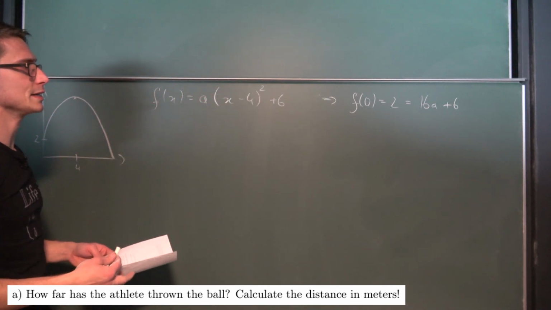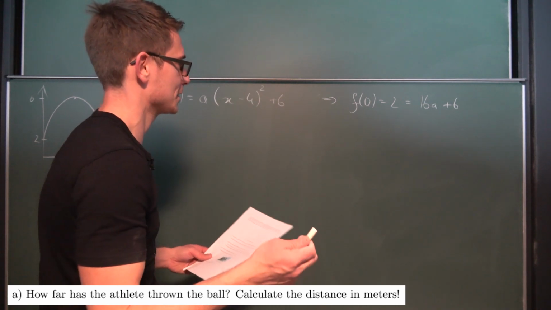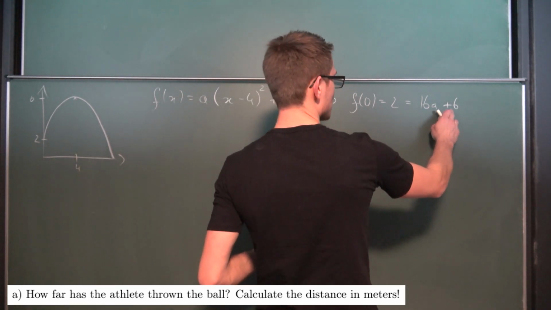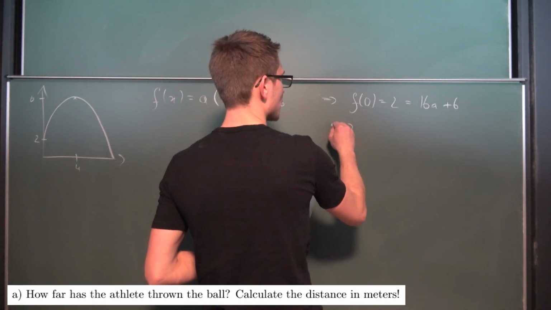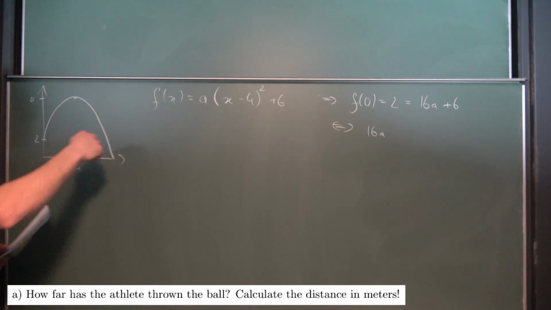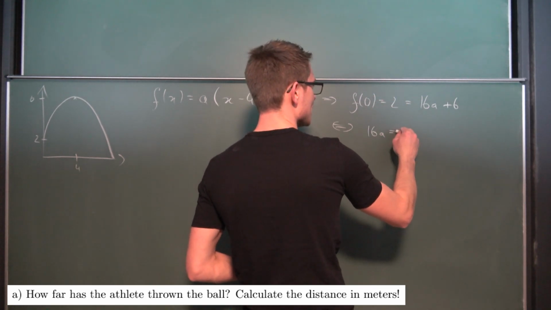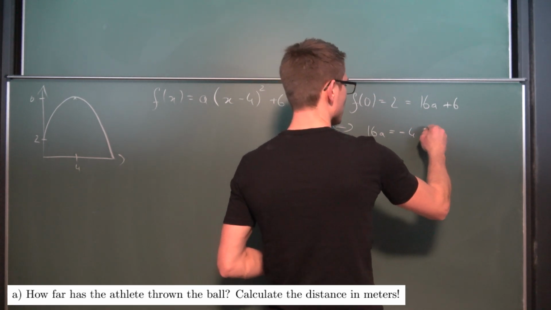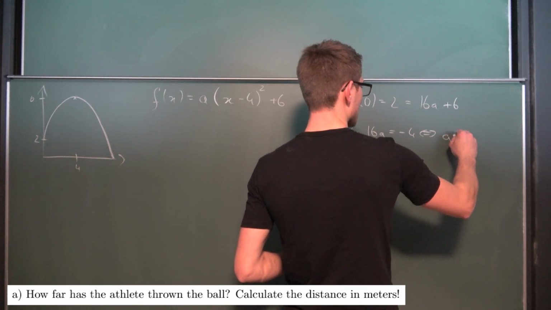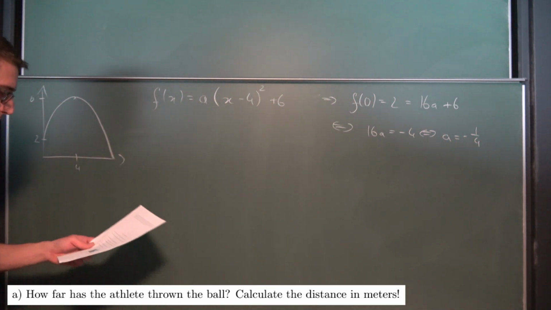Yeah, our a is non-unity, it's not a unit. So we are going to subtract 6 on both sides. We are going to get 60. No, obviously it's not that, it's open to the bottom. Obviously, that is stupid. I'm terribly sorry about it. So 16a is equal to negative 4. Dividing by 16, we get that a is negative a quarter. Okay, nice.